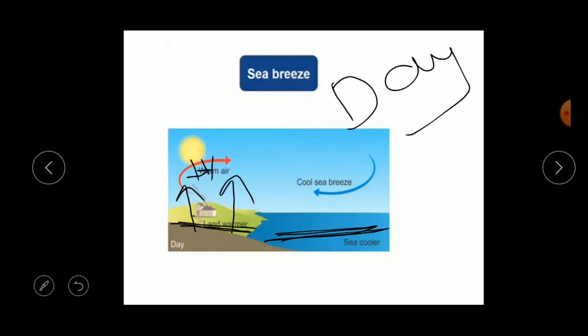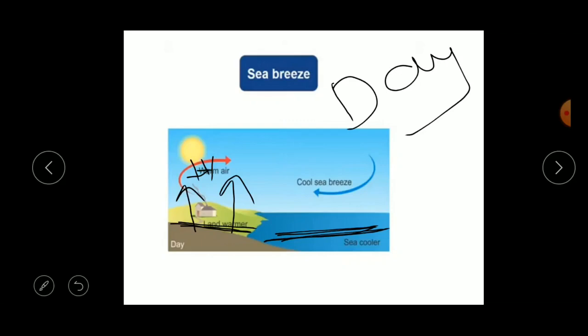During the day, the land heats up faster than the sea because of the sun rays. The air just above the land also becomes hot and rises. The cool air from the sea starts blowing towards the land to take its place. This is called the sea breeze. Understood what is sea breeze?